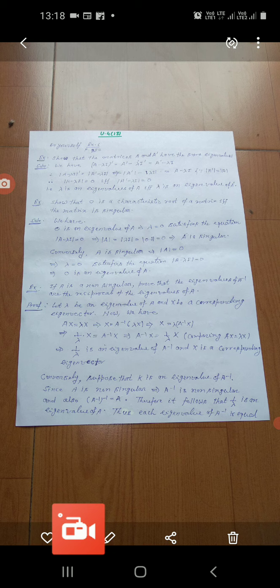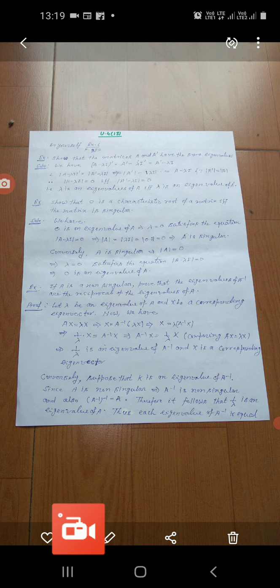Okay, it means lambda equal to 0 satisfies the characteristic equation determinant A minus lambda I equal to 0, and this implies that determinant A is equal to determinant lambda I, and this is equal to determinant 0 I, and this is equal to 0.